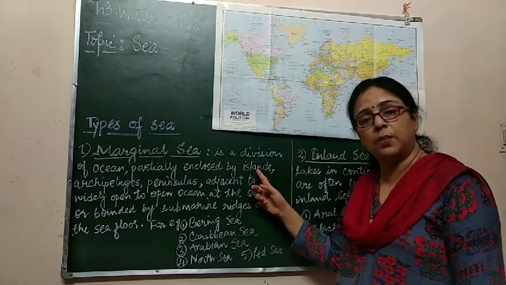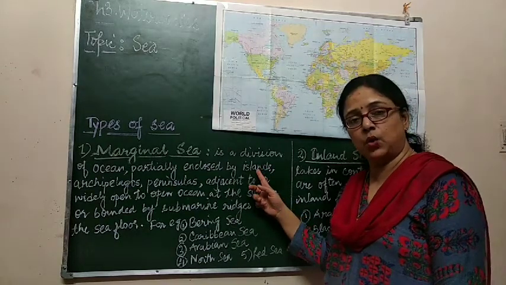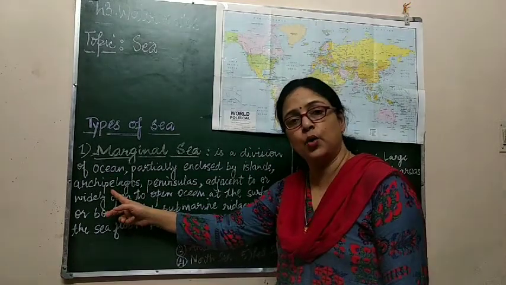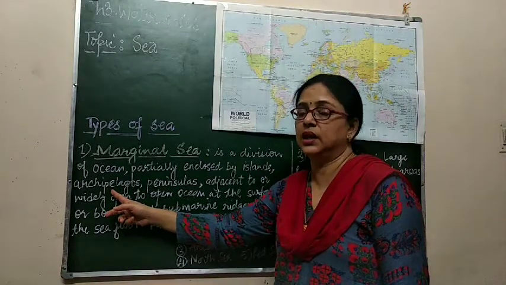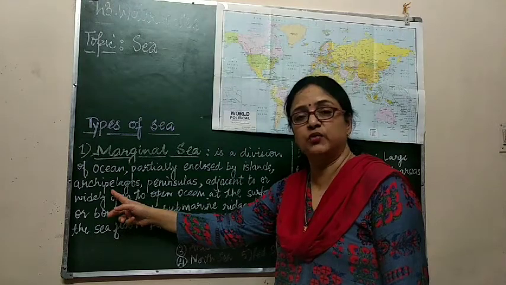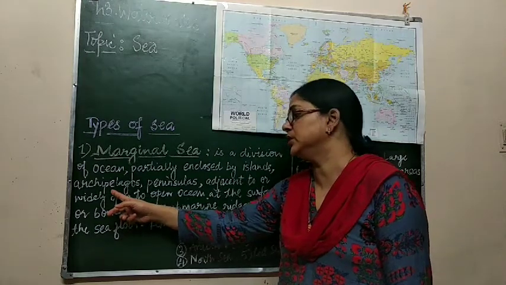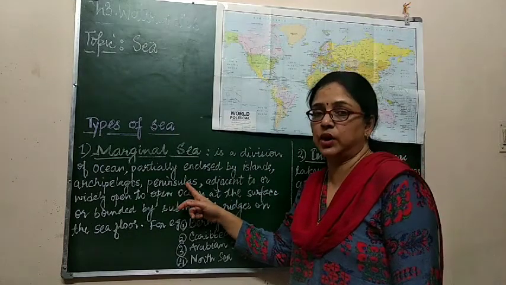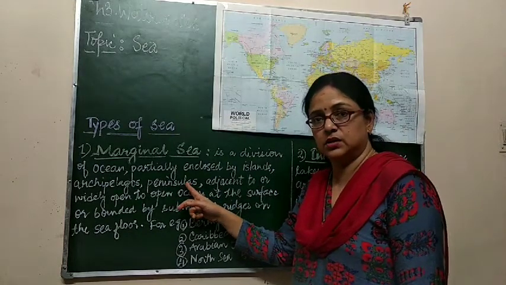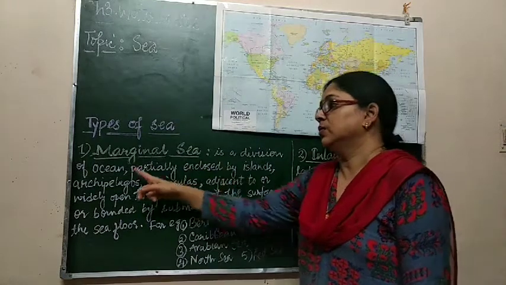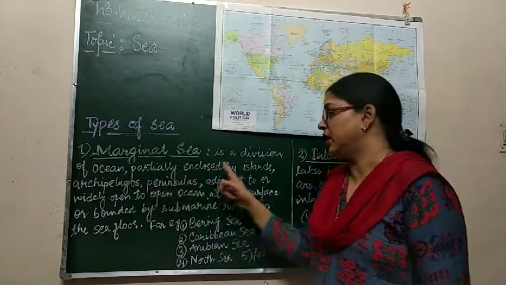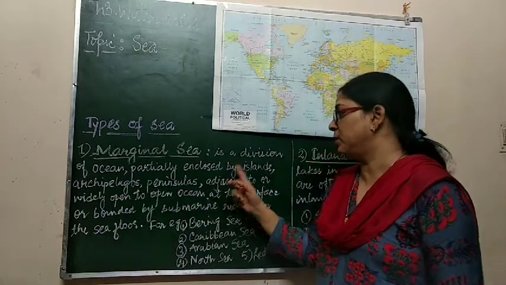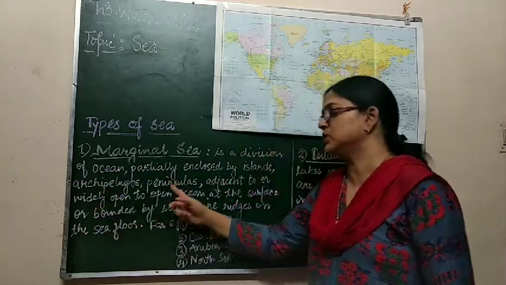Islands are a part of land which is completely surrounded by water. Archipelagos are a group of islands. They are in the form of a chain which are interconnected with each other. Then a peninsula is a part of land which is surrounded by water from three sides. So the ocean is divided by these islands, archipelagos, peninsulas.